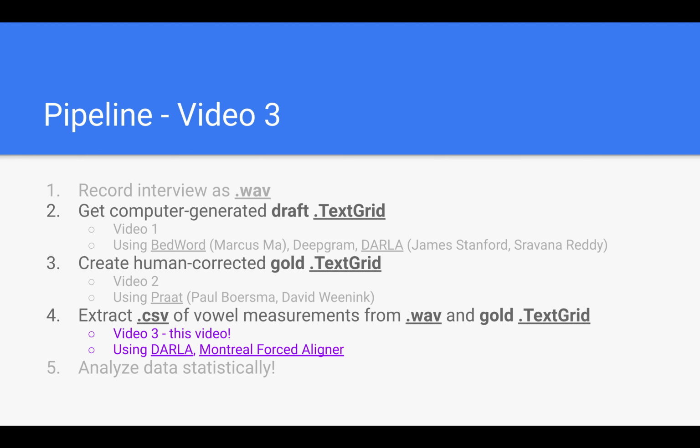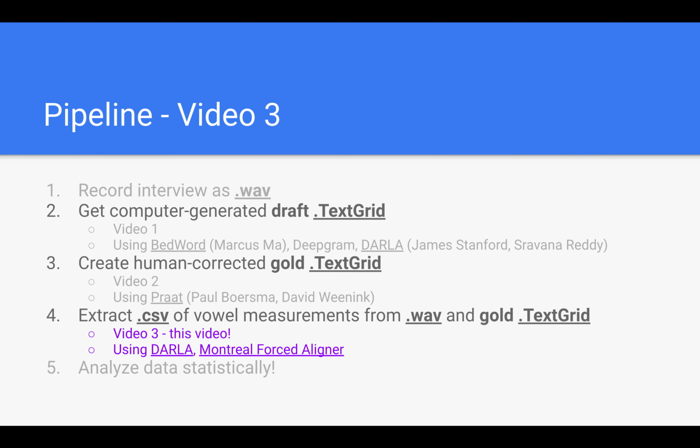So to review, we started off with an interview as a WAV file. Then in the first video, I showed you how to use some automatic tools to get a computer-generated draft TextGrid transcription of your interview. Then in the second video, I showed you how to take your computer-generated draft TextGrid and go through carefully by hand and hand correct it to create a gold TextGrid using Praat. And then in this final video, I'm going to show you how to take your WAV file and your gold